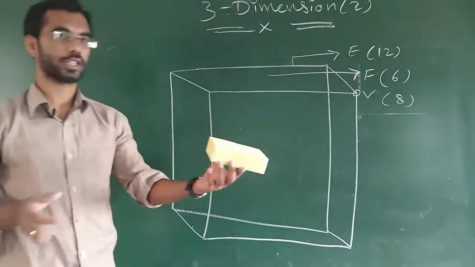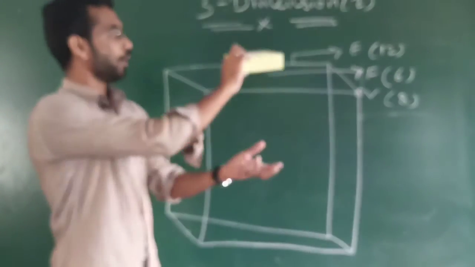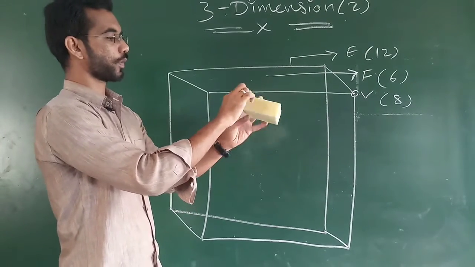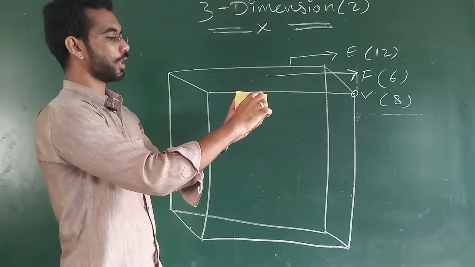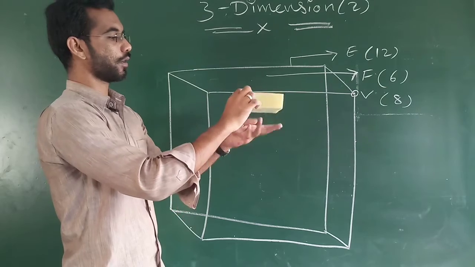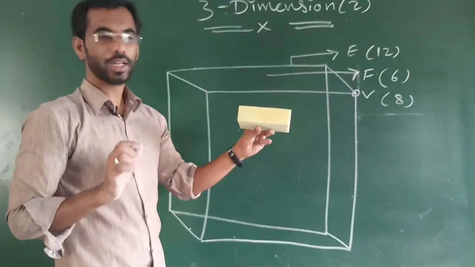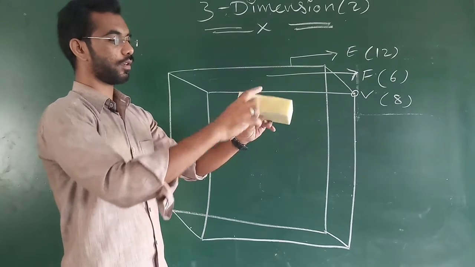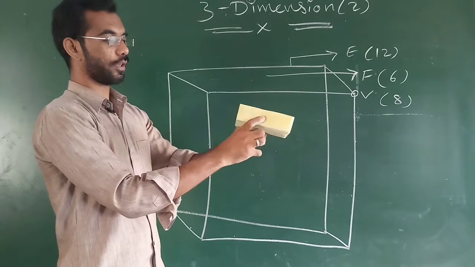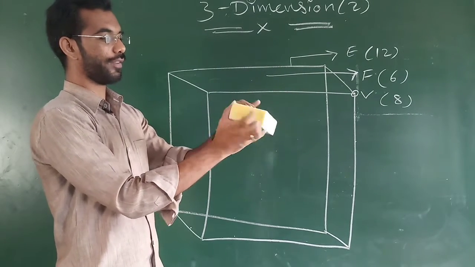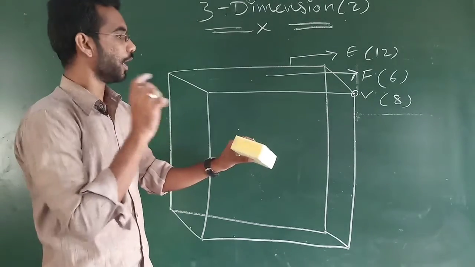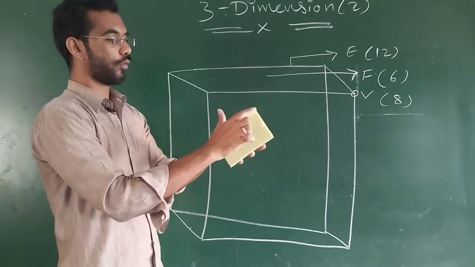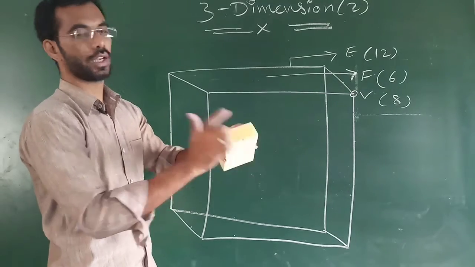If you take the example of the duster, now edges 1, 2, 3, 4, 5, 6, 7, 8, 9, 10, 11, 12. 12 edges. Faces, 1 face, 2 face, 3, 4, 5, 6 faces, and vertices 1, 2, 3, 4, 5, 6, 7, 8. Okay.